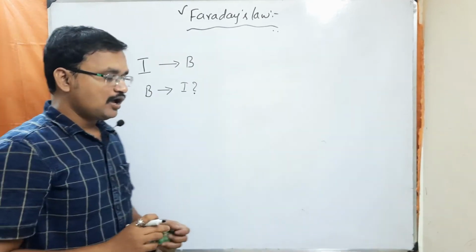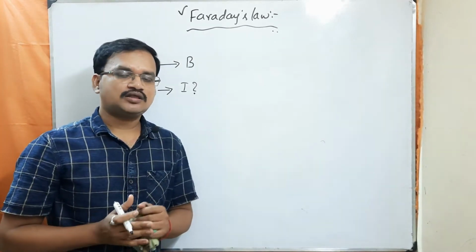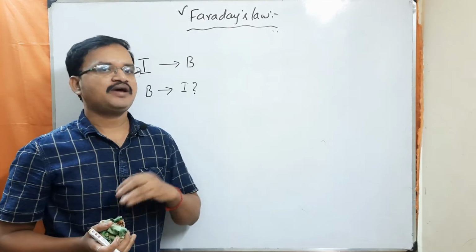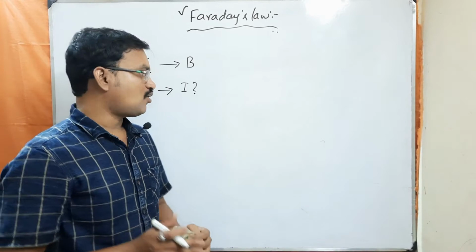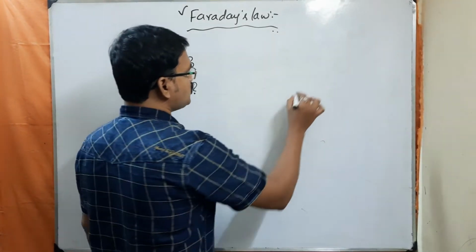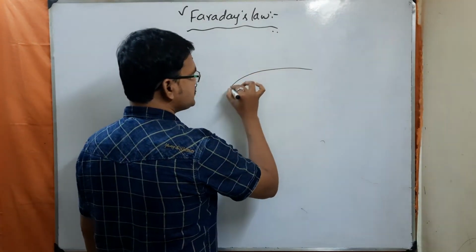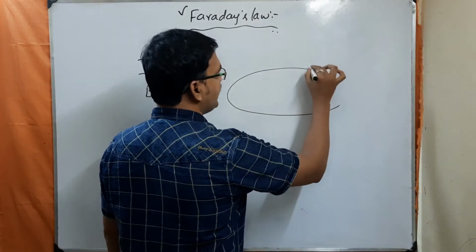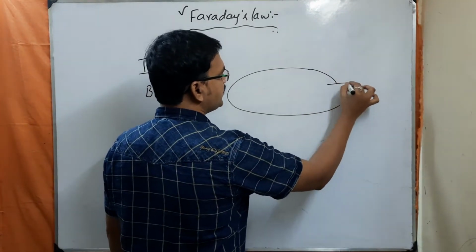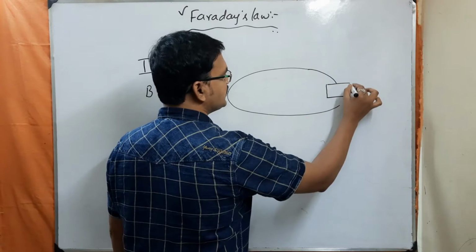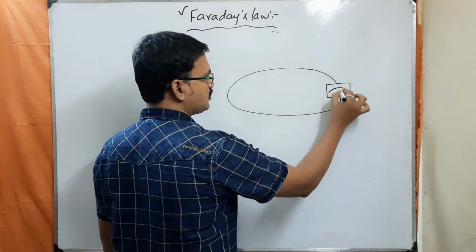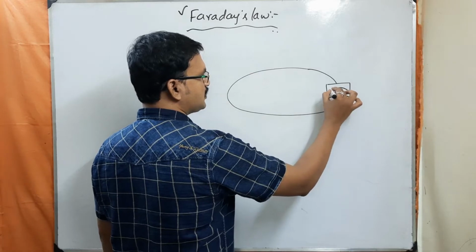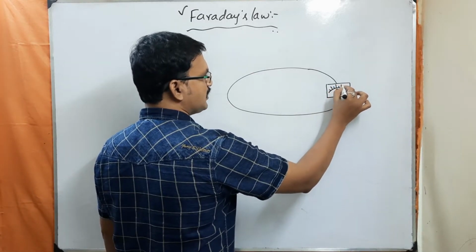Okay, so now whenever they got some doubts, what are they going to do? They are going to conduct some experiments. So Faraday has also conducted an experiment. So what is that experiment? He has taken a conducting loop, and at the ends of this conducting loop, he has connected a galvanometer.